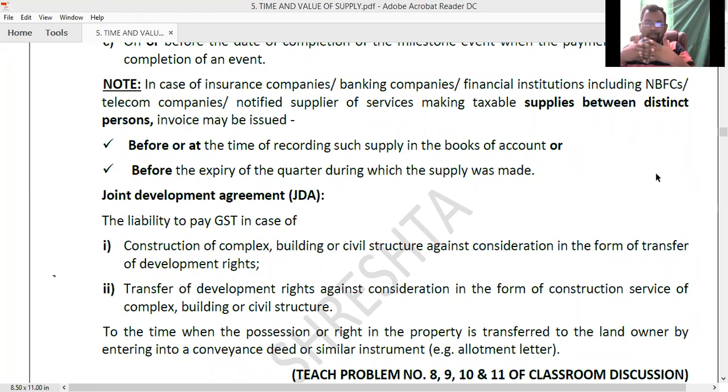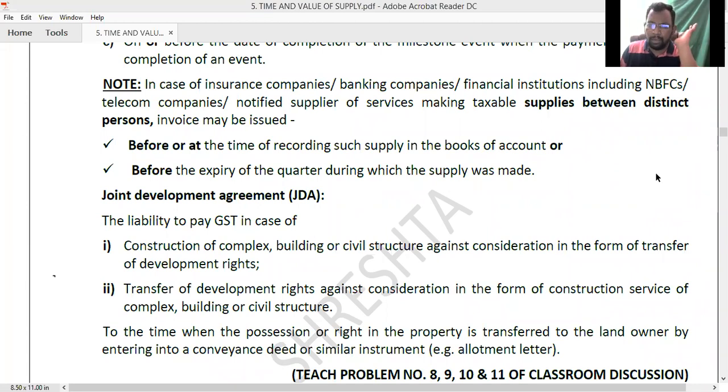They both entered into the agreement whereby Mr. Y constructs a complex on that land, and for transferring the development rights in the land, Mr. X will receive the consideration in kind as well as in cash. That is, in the complex constructed on that land, he will get some flats as consideration, along with a certain amount of consideration in cash.